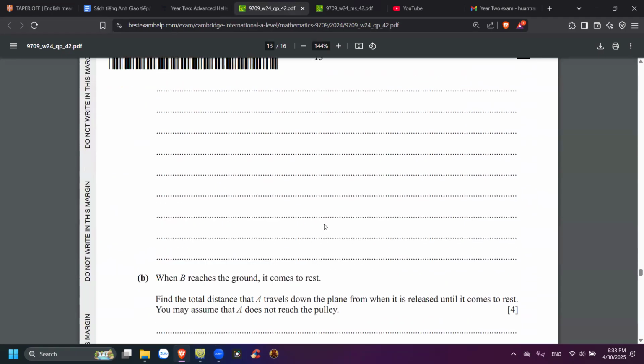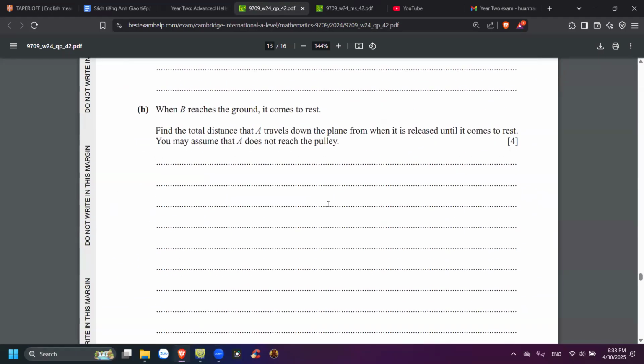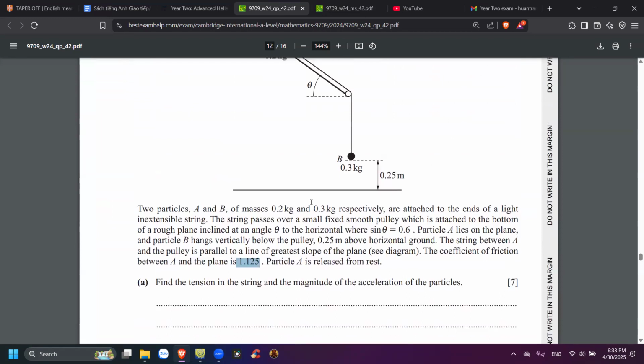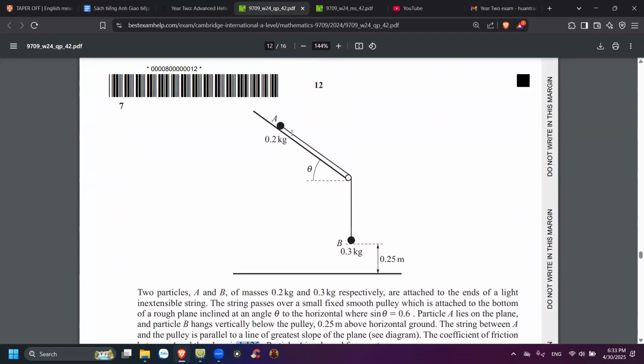Okay, and then part B: when B reaches the ground, it comes to rest. Find the total distance A travels down the plane from where it leaves until it comes to rest. Hiểu rồi, tại vì biết sao không? Cái khoảng cách nếu mà cái này nó đụng vào đất đi 0,25 đi thì cái khúc này liệu nó có đi là 0,25 không? Không. I suspect that the string is no longer taut, it's not at maximum tension anymore. Cái sợi dây nó sẽ bị trùng đi, nó không có căng nữa, cho nên mình bắt buộc phải tìm cái distance nó như vậy đó.